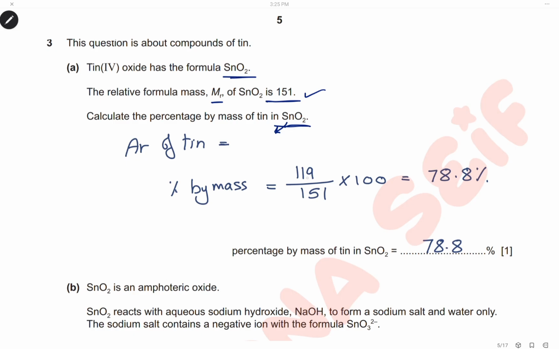So 119 divided by the total mass: 119 divided by 151 times 100. This will be the percentage by mass of tin in tin(IV) oxide, 78.8%.